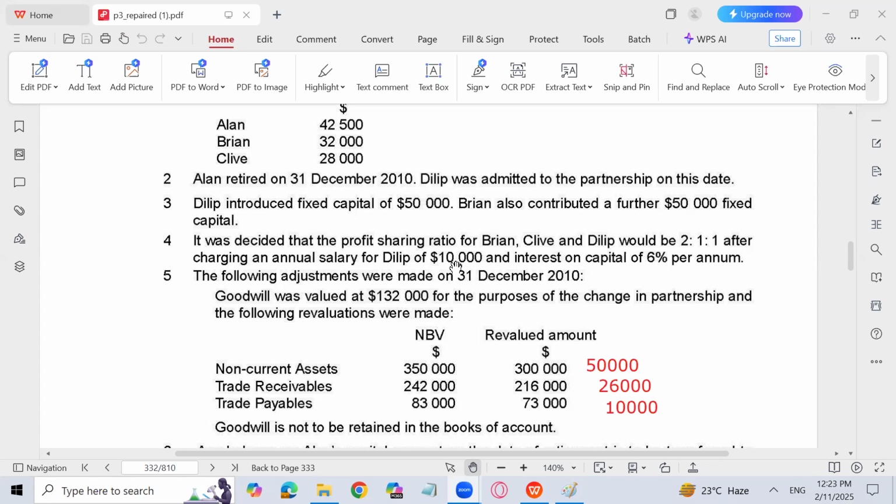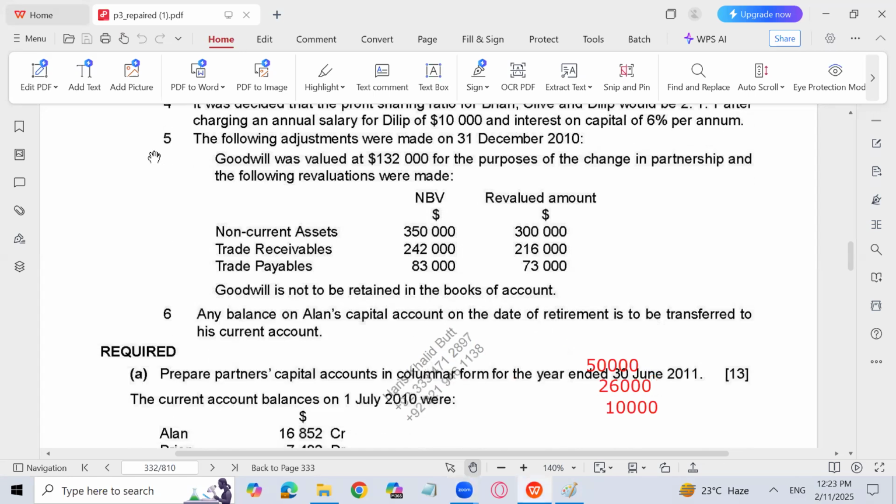One is prudence and one is money measurement. So we just record it for the purpose of change in partnership, and then it will be written off again. So any balance on Alan's capital account on the date of retirement is to be transferred to his current account. So this is very important. So first you need to write it down.